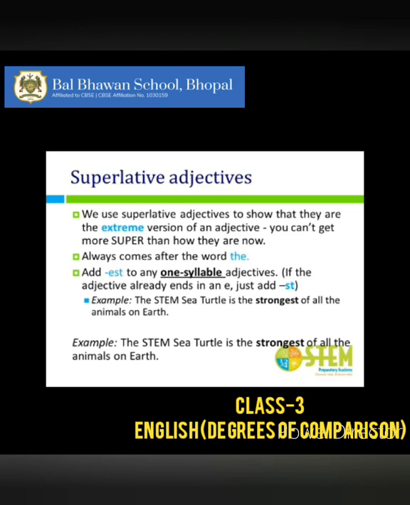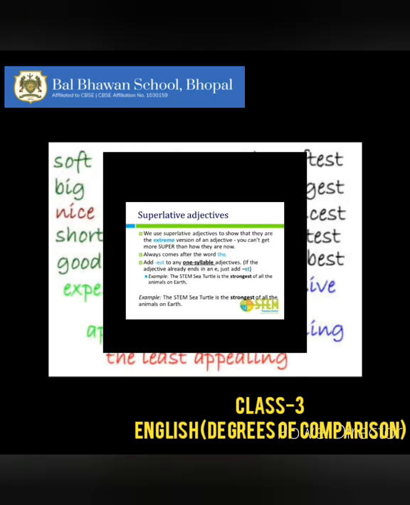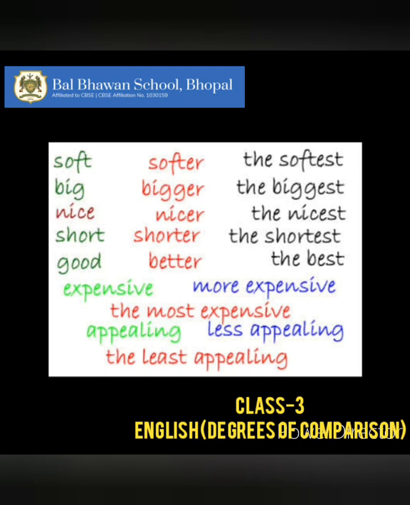Now, children, there are some rules that we need to follow when we use superlative degree. So, first important point is that the is always used before the adjectives. Next thing is we add est to the adjectives. Let us see these examples.